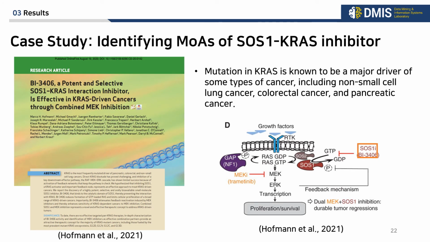We conduct a case study with a drug candidate named BI3406. Mutation in KRAS is known to be a major driver of some types of cancer, including non-small cell lung cancer, colorectal cancer, and pancreatic cancer. BI3406 is a pan-KRAS inhibitor, and it binds to SOS1, which is an upstream protein of KRAS, and inhibits KRAS activity. We examine whether MOA can identify the RAS signaling pathway as a significant one with BI3406.